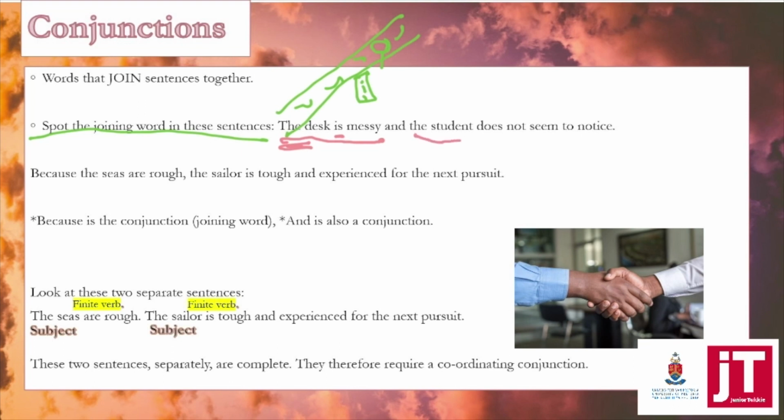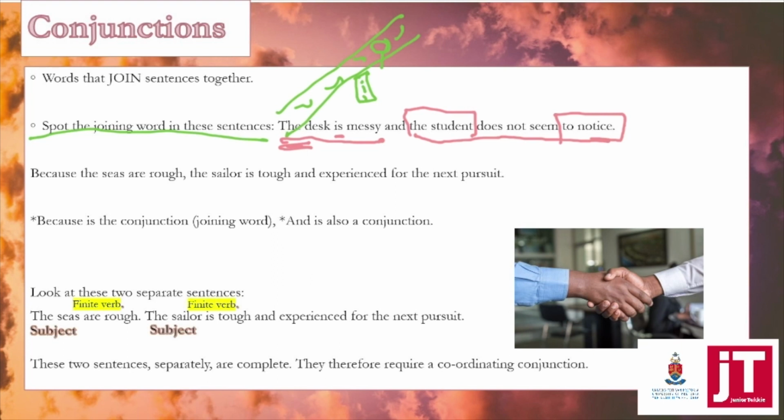The student does not seem to notice is a sentence on its own. The student doesn't seem to notice. Definitely. Okay, it's got a subject. And it's also got to notice, to plus a verb. What's that called, guys? An infinitive. Good job.